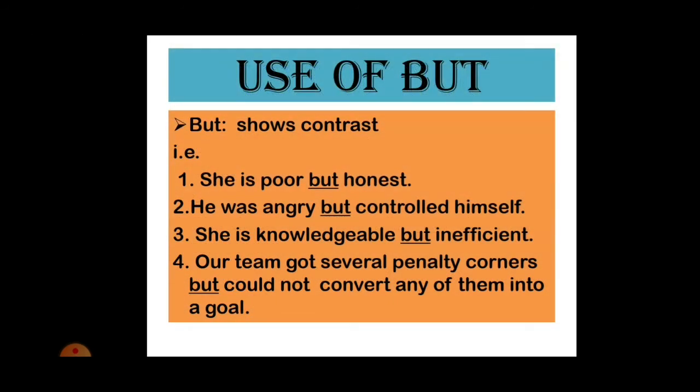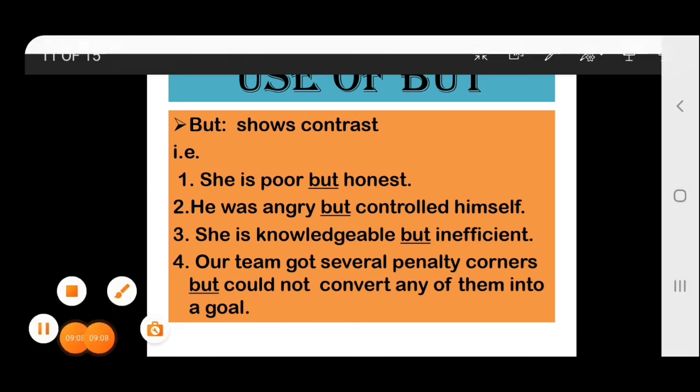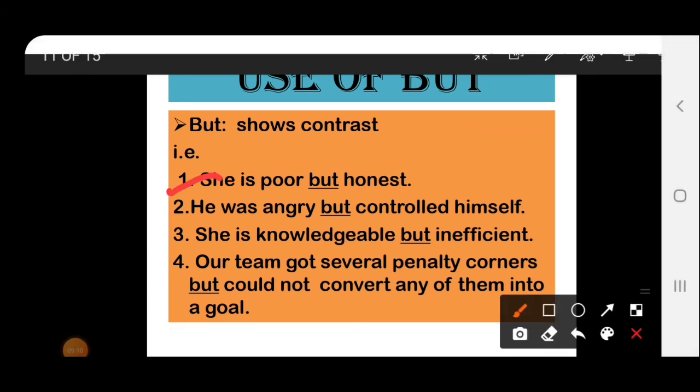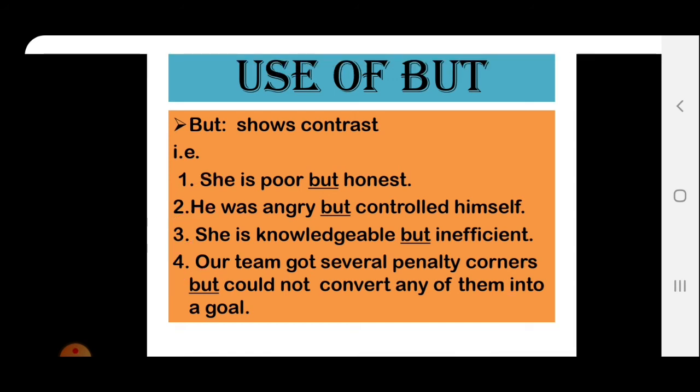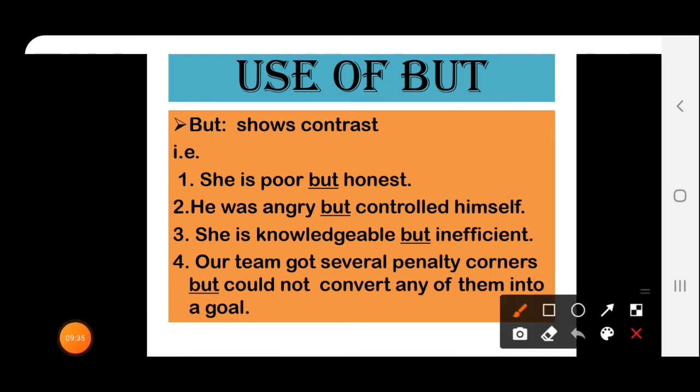Next word is "but". "But" shows contrast. For example, I have taken here three examples. First is, she is poor but honest. Next is, he was angry but controlled himself. Next we are having, she is knowledgeable but inefficient. And four sentences, our team got several penalty corners but could not convert any of them into a goal. In these four sentences, what will we notice? We will notice here the contrast.